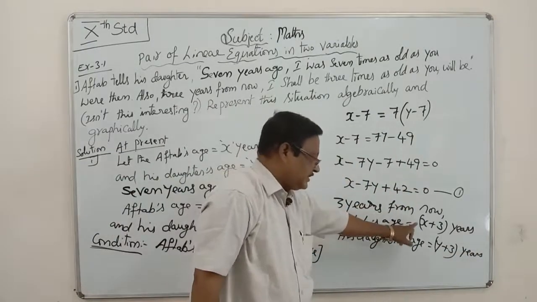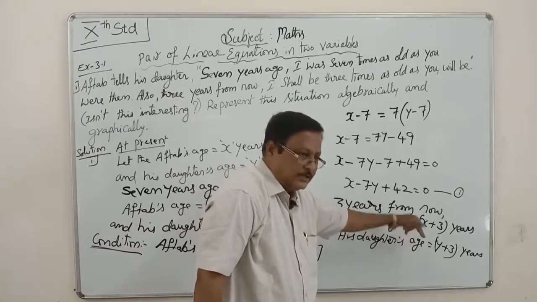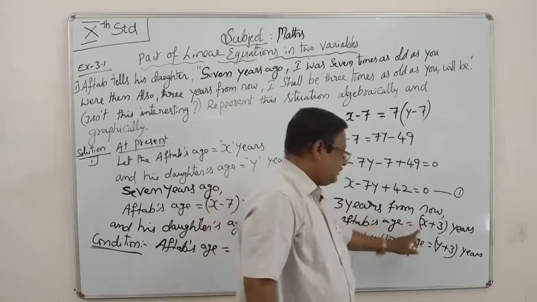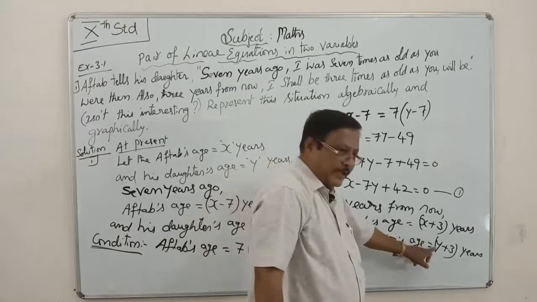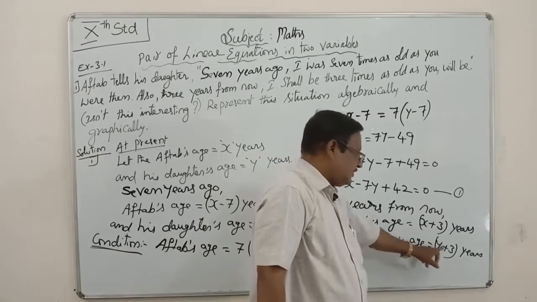Aftab's age is x plus 3 years and his daughter's age is y plus 3 years. Three years from now, Aftab's present age x becomes x plus 3, and the daughter's present age y becomes y plus 3.